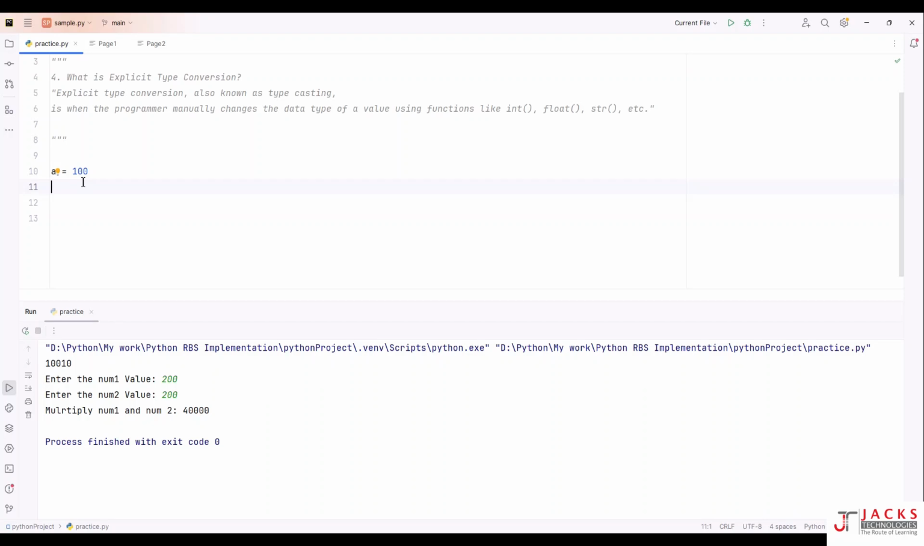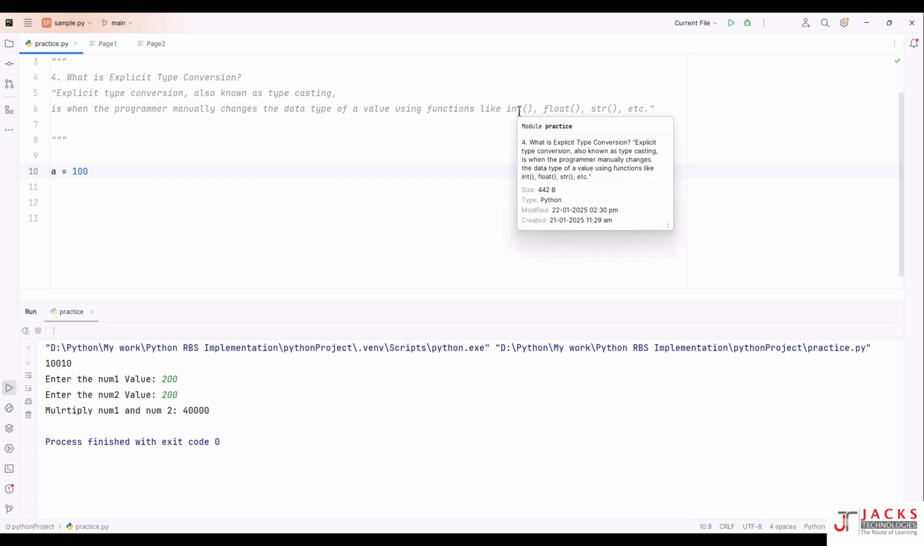Okay. Now let's see. Till now we have converted int to string, string to int, and int to float, float to int, right? Now I will show you another built-in function which is bool. I want to convert this integer type to Boolean type.